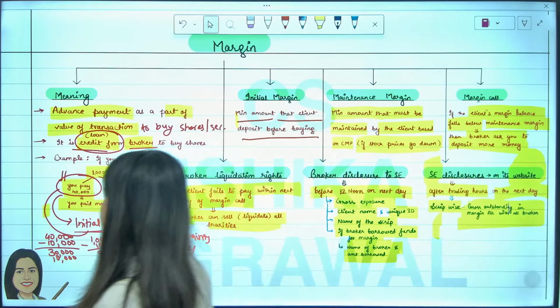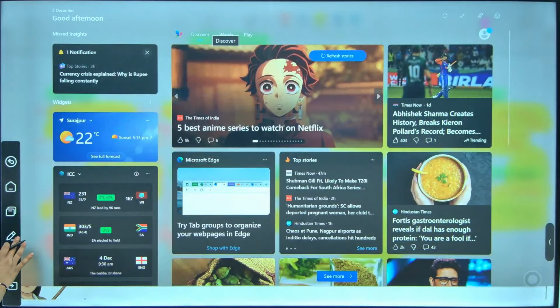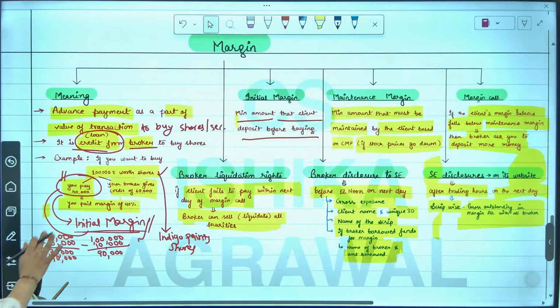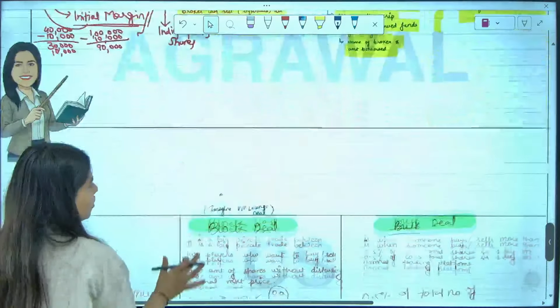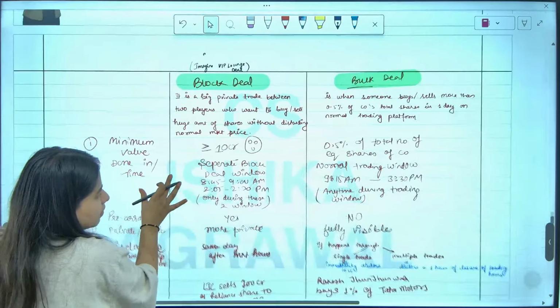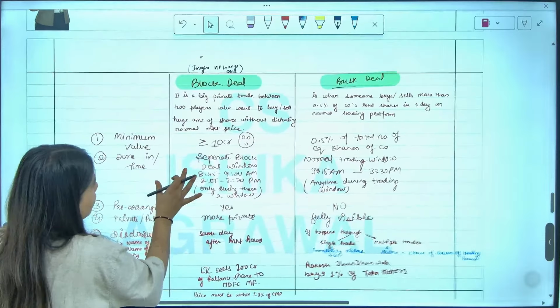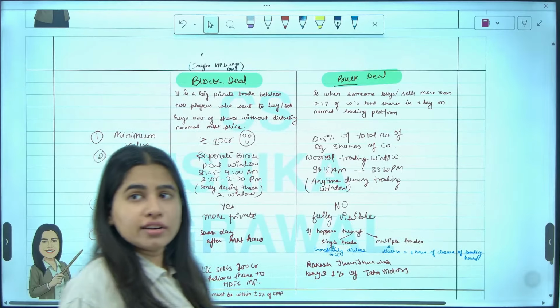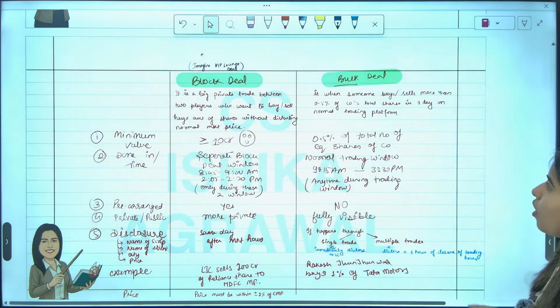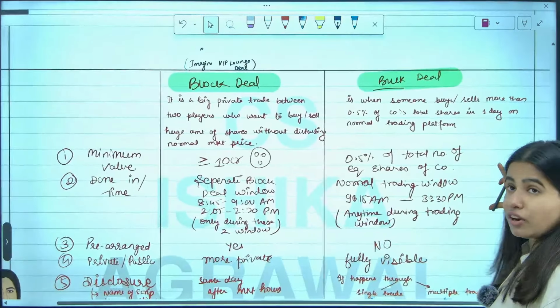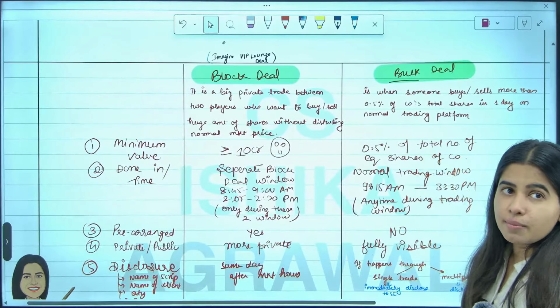With this we are done with the margin topic, and the next topic that we have to do is block deal and bulk deal. I'm sorry for the handwriting here. Okay, block deal and bulk deal. I think it's one of the examiner's favorite questions. Block deal and bulk deal.